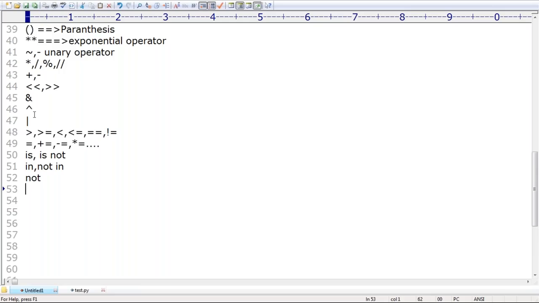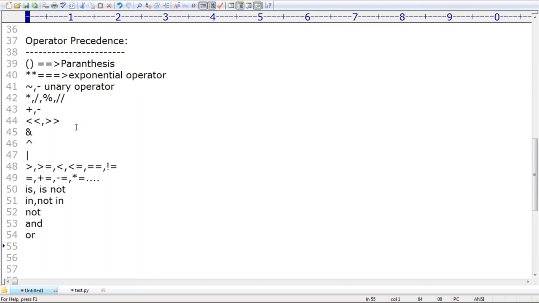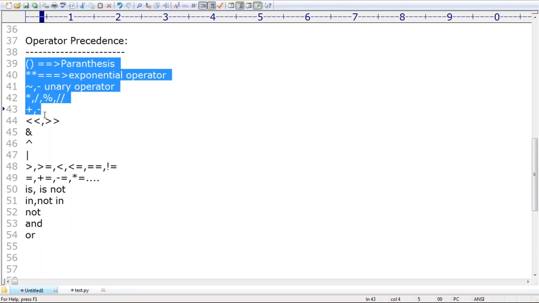Last, not, logical and, like this is the chart we have. In general, we are not required to worry. Don't try to remember all these things. Similar to other languages, even Python has operator precedence. That's what you should be aware of. Beyond that, there is no need to explain this terminology much. Clear? Are you able to understand? That's all, just be aware that operator precedence exists.